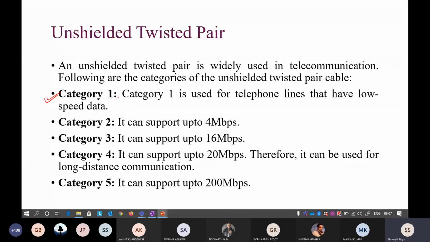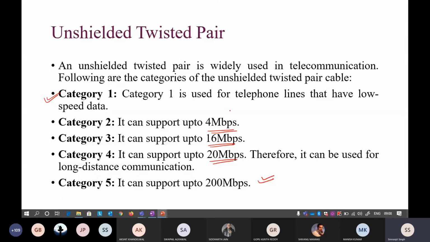Category one is mostly used for telephone wires. Two is used for internet, where it can transfer a maximum speed of 4 Mbps, and then there is category 3 that can transfer a speed of 16 Mbps, and whenever you increase the category, the speed increases. Okay, so in your lab, I think you may have seen a category 5 cable in your experiment that is able to transfer 200 megabits.